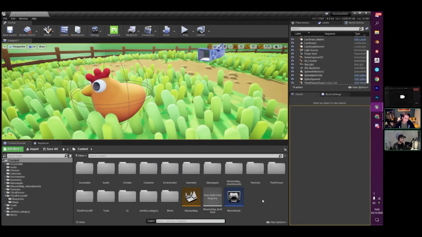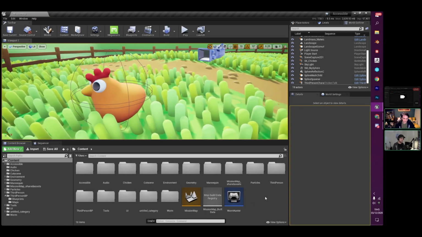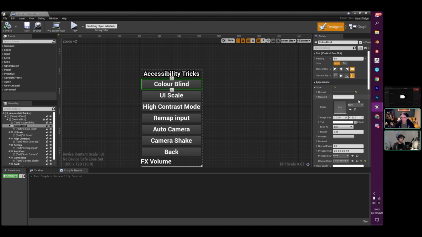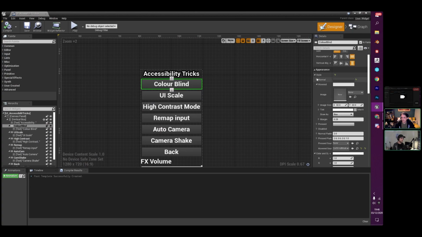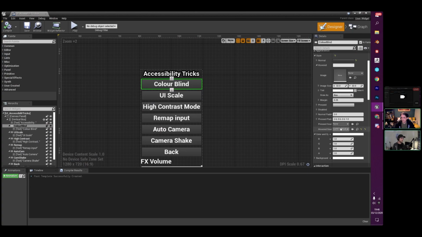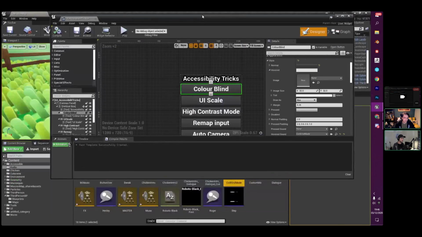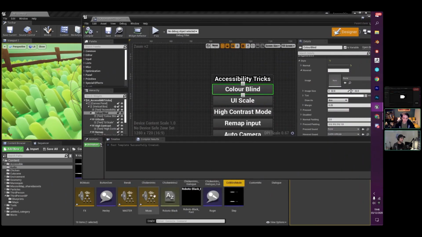So just on top of that, I could have mentioned this inside the audio cue as well, but all of the buttons have, inside their style, sound cues that can be played. In this one, I've got a colorblind sound cue that just says colorblind mode, right? That means players can use this to get the correct audio cue so that they know what they're about to press. And again, that audio cue can be filtered into